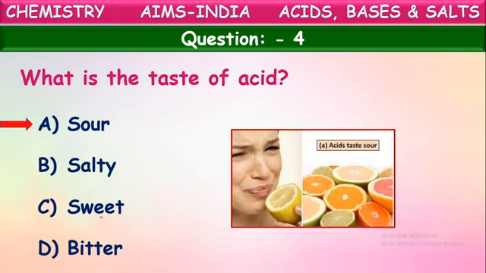Yes, some fruits like citrus fruits like lemon, orange, if you taste them, we feel that sourness because these fruits contain acids. Yes, citric acid, ascorbic acid, these are present in them. Because of the presence of these acids in them, they taste sour. Because the acid's taste is sour. Okay, next.